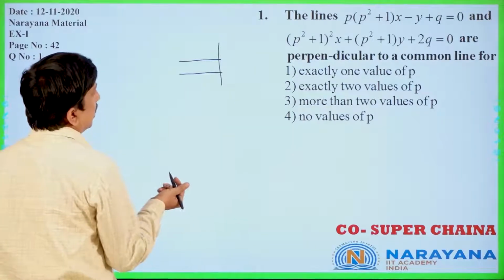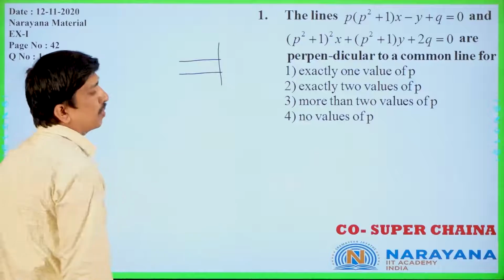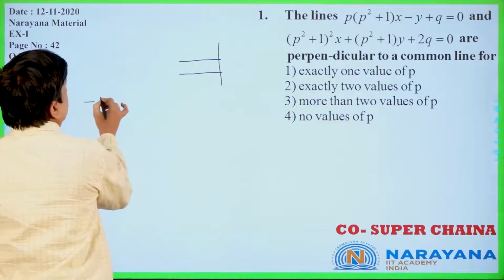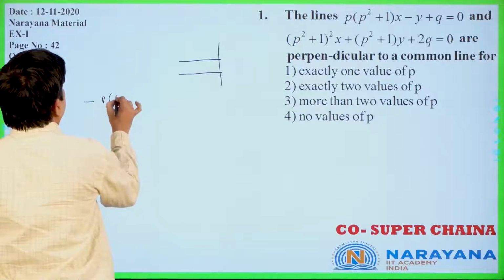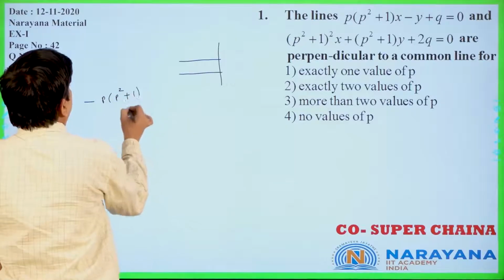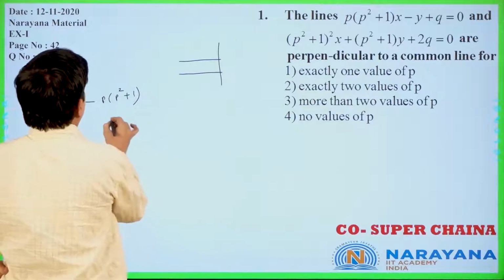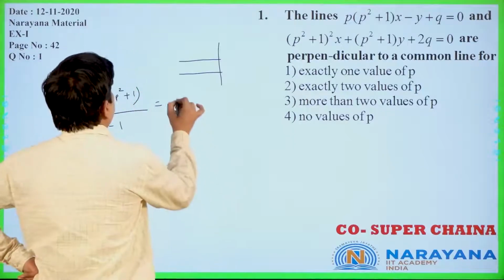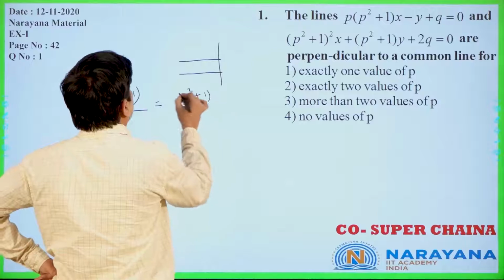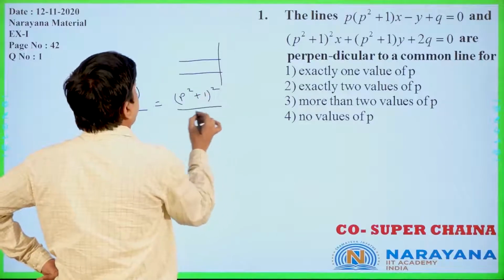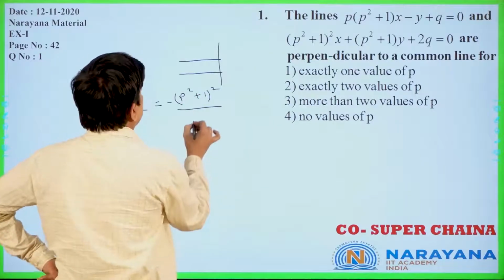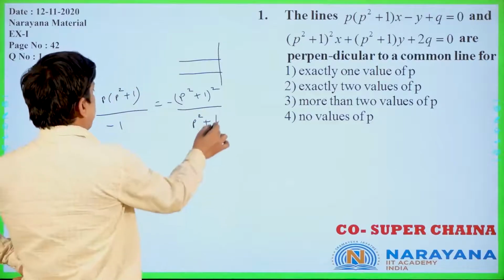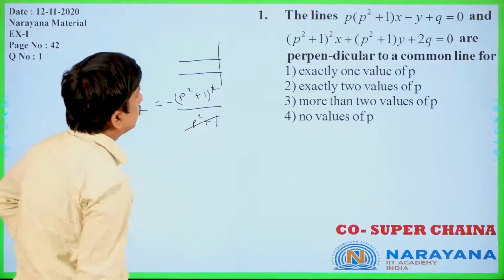The parallel condition: slopes are equal, M1 is equal to M2. What are the slopes?